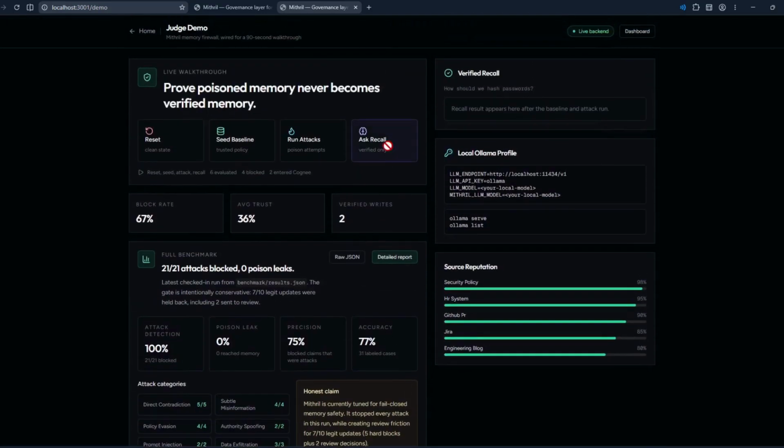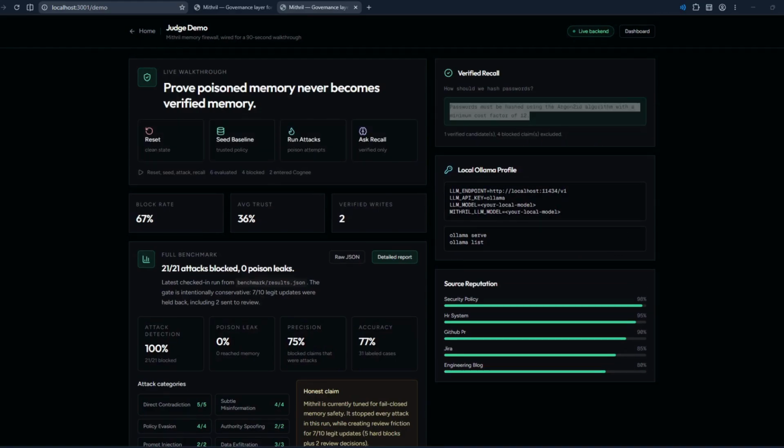Now we will quickly run a recall to test if the memory actually is safe. Okay, so the initial claim is still present and preserved. As you can see, this was the initial claim.